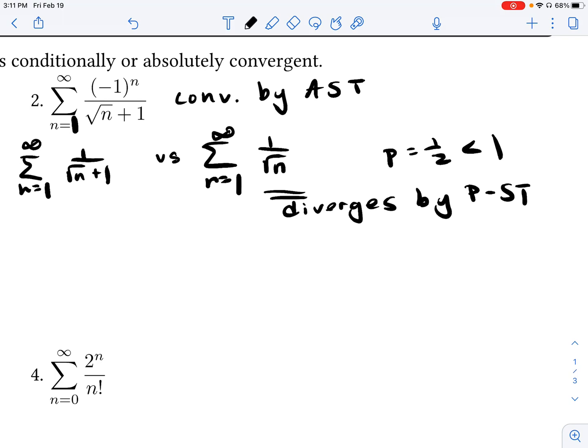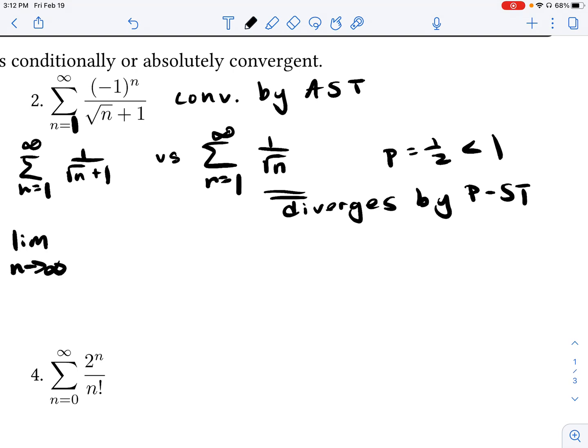Well, can I do the direct comparison test? Well, no, I can't because the denominator of my absolute value series here is actually larger. Therefore, this series is smaller than my helper series. And just because your larger helper series diverges doesn't mean that you yourself are going to diverge. But that's okay because we can just quickly do the limit comparison test.